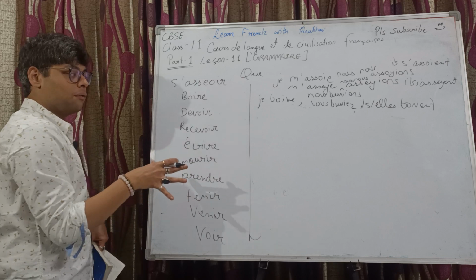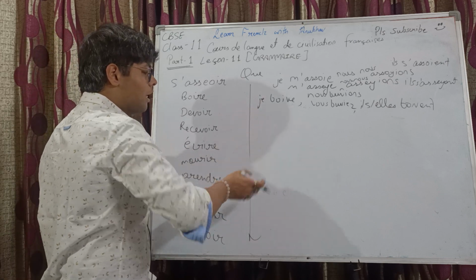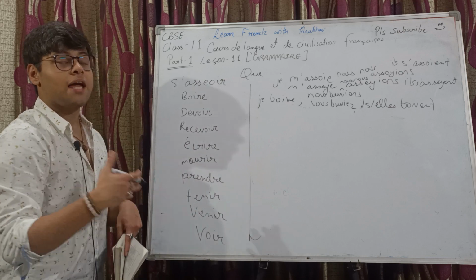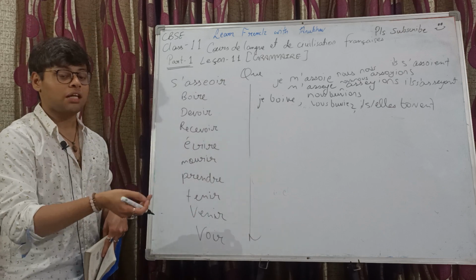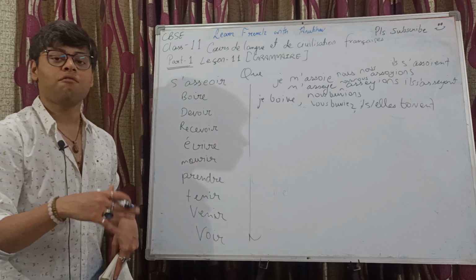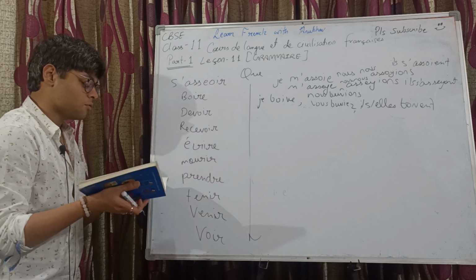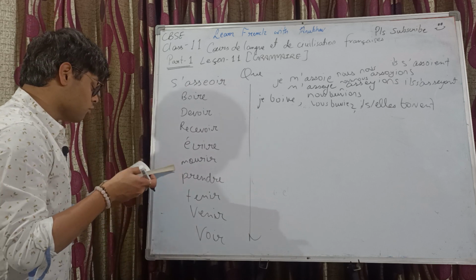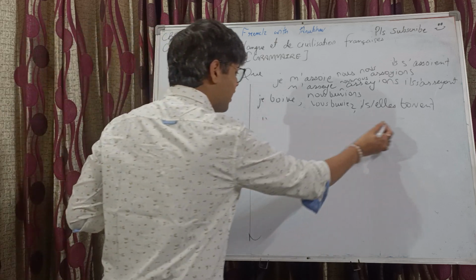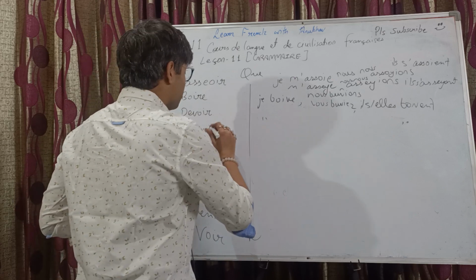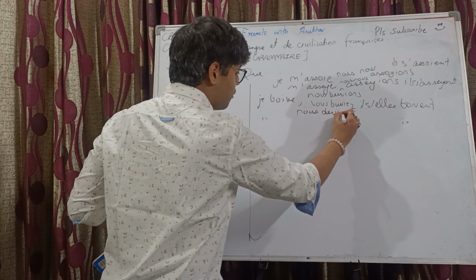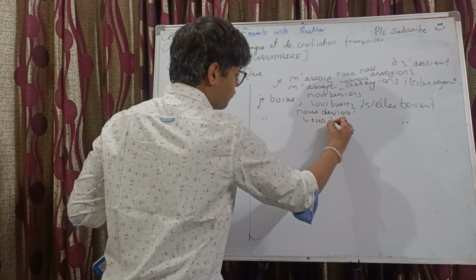The same rule is applicable. For je, tu, il, elle, ils and elles, you make the subjunctive form by dropping the ent and adding the respective endings. And only for nous and vous, you take the conjugation directly from imparfait actif. For devoir it's a similar thing. I'm not writing the entire thing again, but to be noted, for nous and vous the conjugation is from imparfait, so it's nous devions and vous deviez.